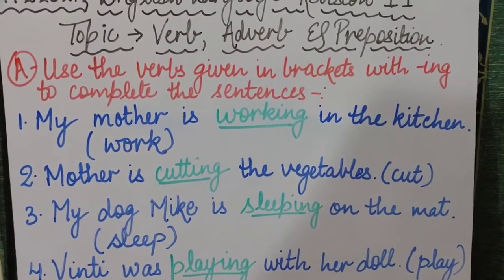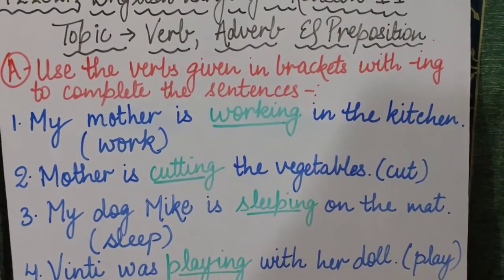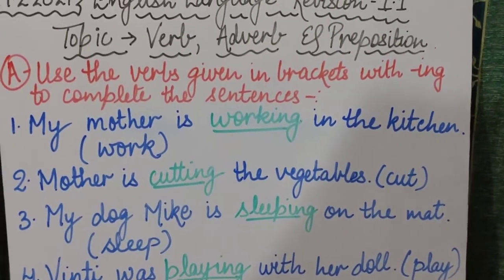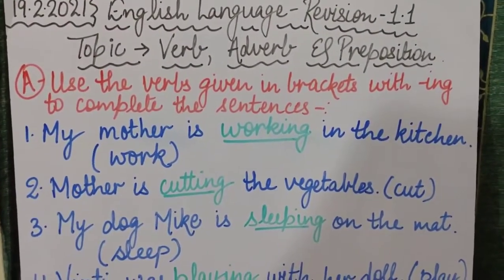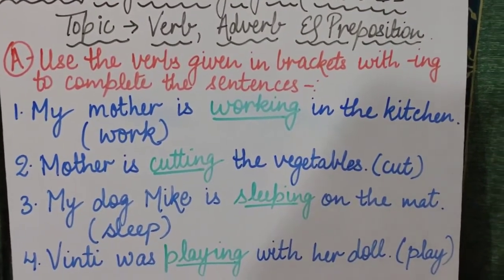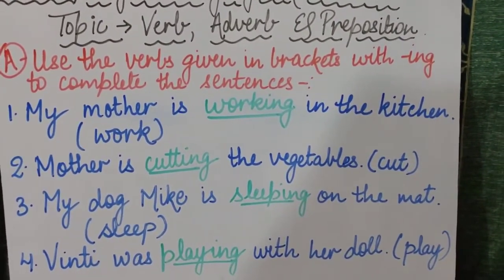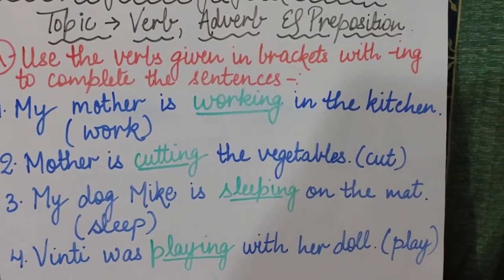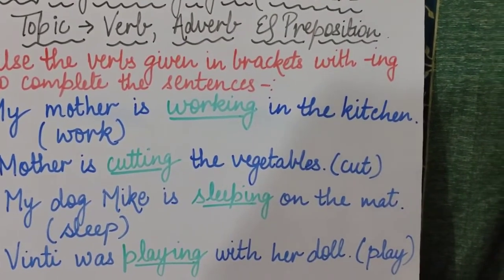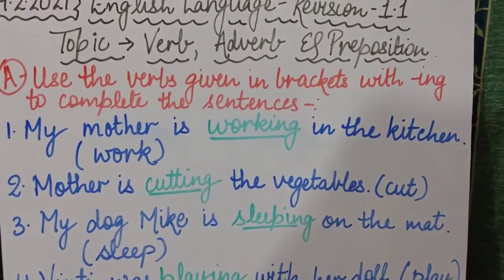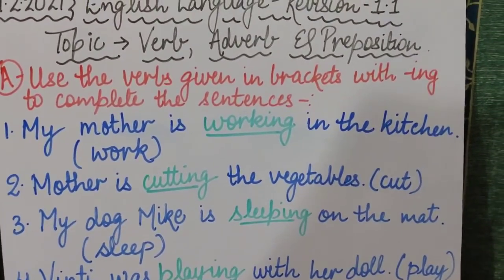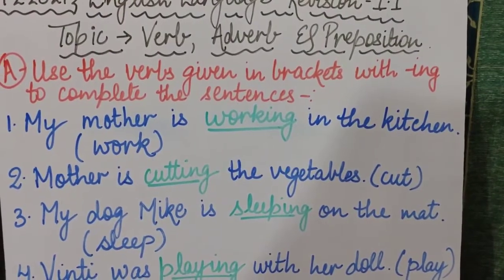As I have explained before also, verbs are doing words. They are action words. Whenever you are doing something, whatever you are doing, that action word is known as verb. Is that clear? Like verbs are doing words. They tell us about the action done by any person or thing.